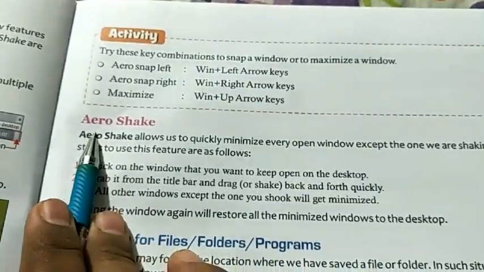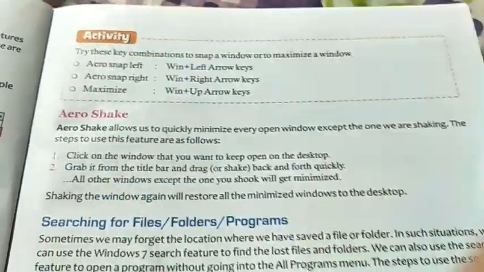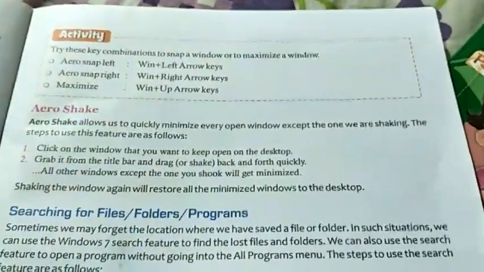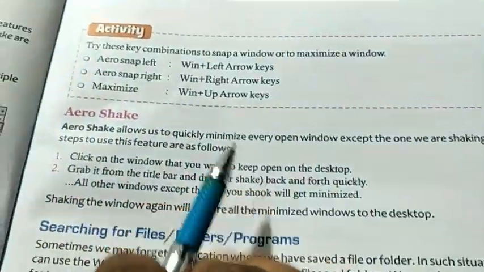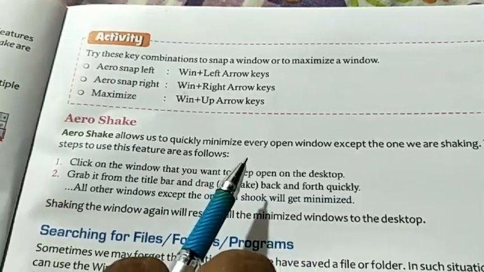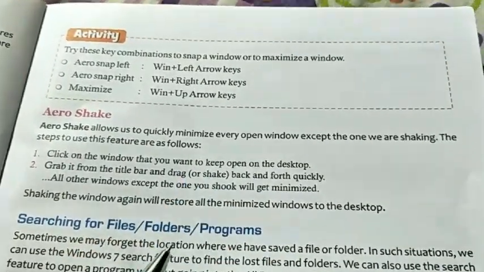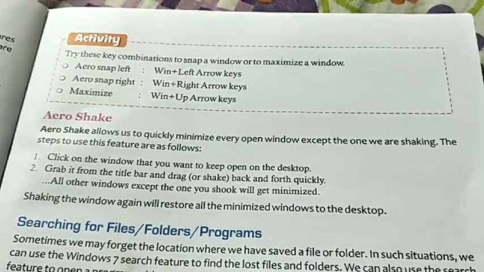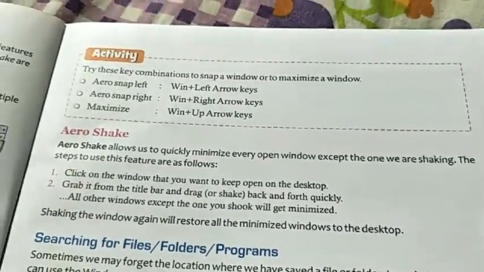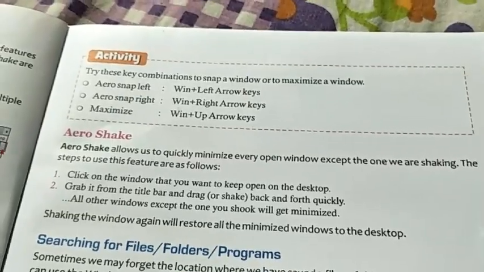Now understand the next feature, Aero Shake. What is the use of Aero Shake? Look, if you click on the show desktop button, it will minimize all the open programs.